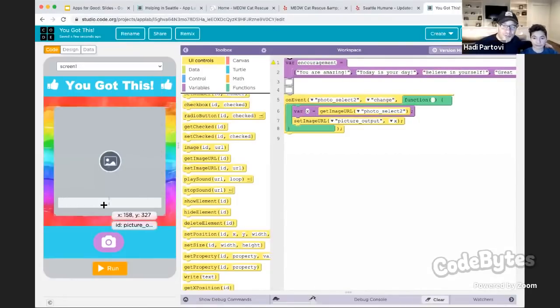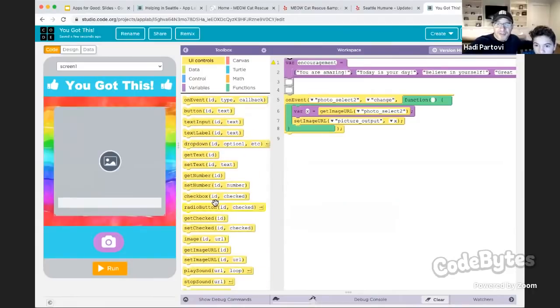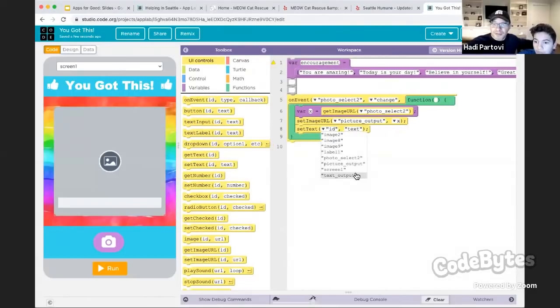And so what we want to do is put them in this little label, which is ID text output. To do that, you want to use the set text command. Actually, I think it's higher up. Oh, yeah, set text. And choose the text output. Now instead of putting in the text that goes in there, we want to choose one of those 6 items from that list. The name of that list is encouragement. So we want an item from that list.